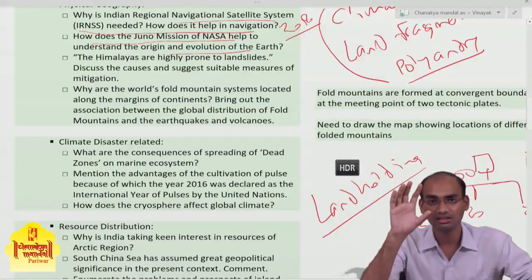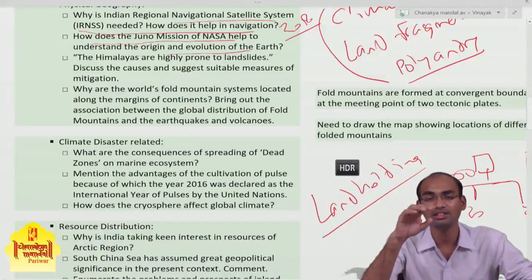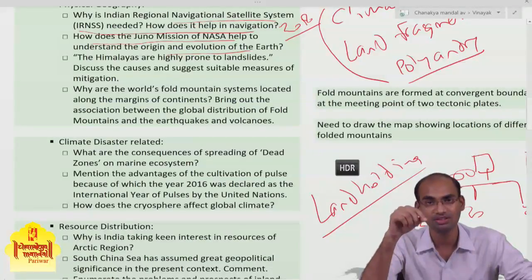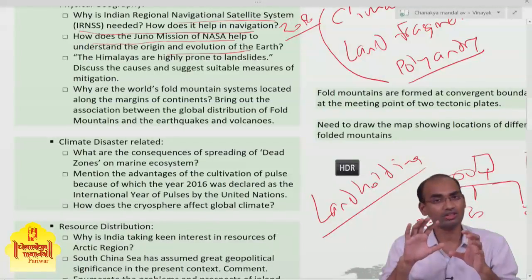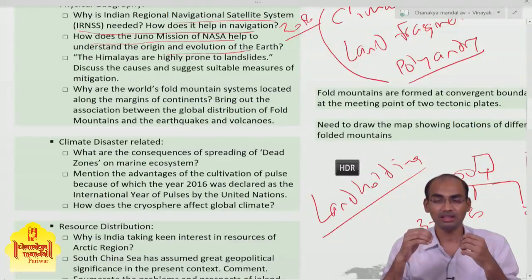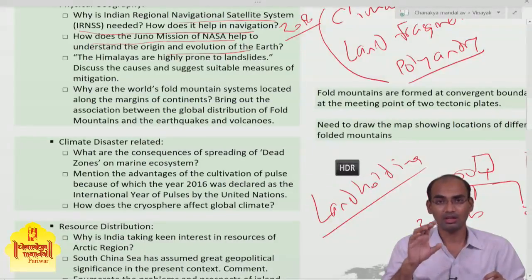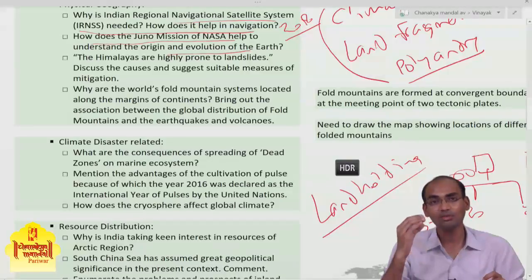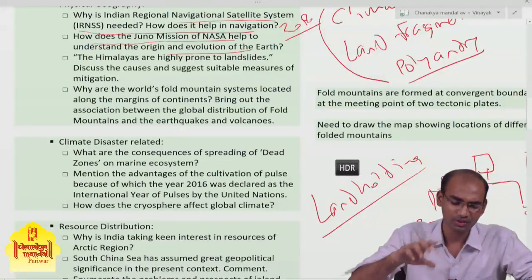The examiner has been provided with a checklist, and the examiner is looking for only points in the answer. The examiner does not go that deep into the answer. He or she is just looking for the points, and you have to give as many points as possible in your answer. That is what I am emphasizing: give as many points as possible, and explain the relevance of the question in the very first part of the answer. That will fetch you more and more marks.